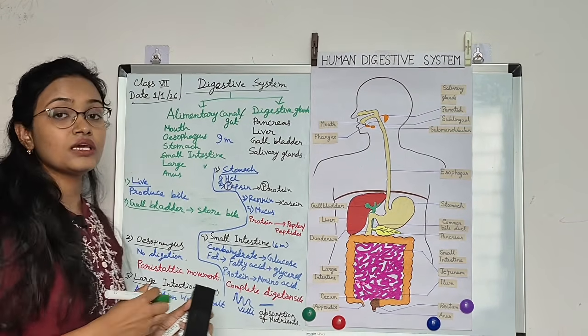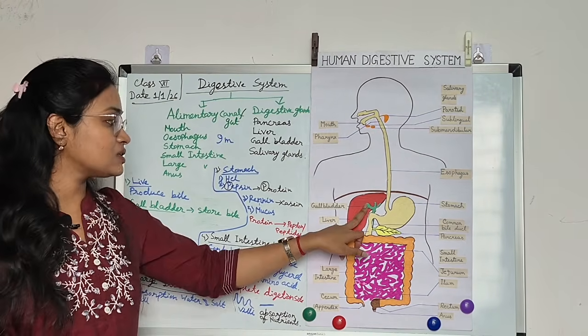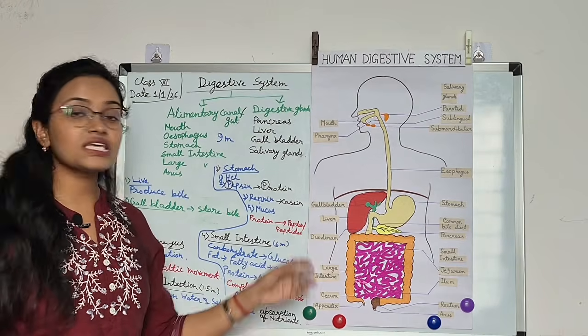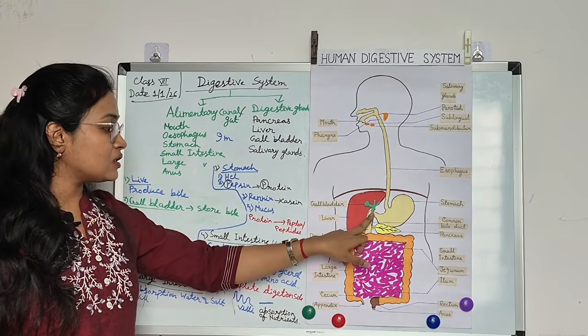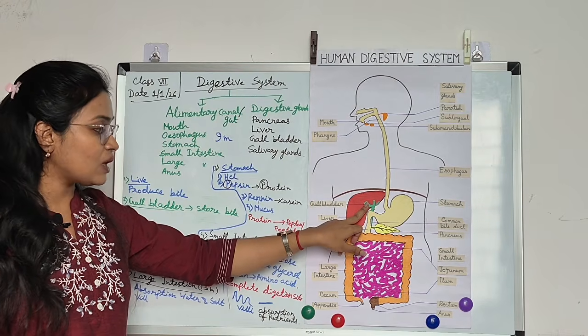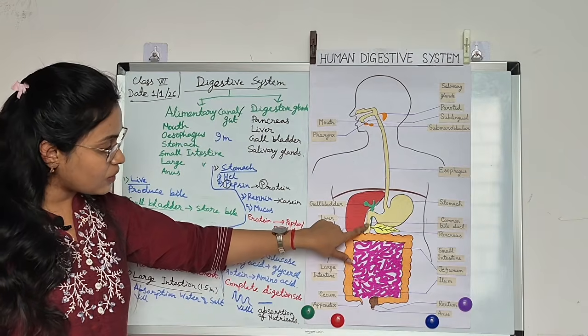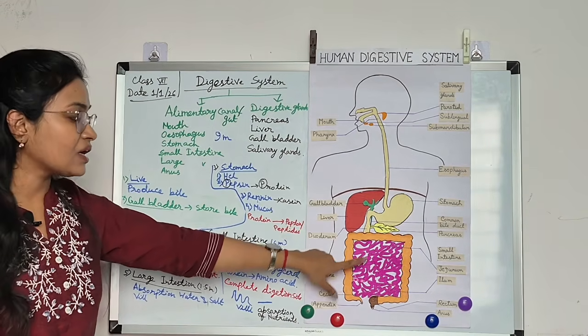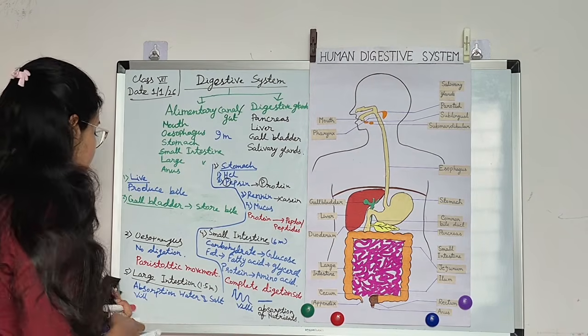Bile is basic, like HCl is acidic and bile is basic. It goes into the gallbladder. After that, the common bile duct, you can see this is the common bile duct, comes to the pancreas, and the pancreas produces pancreatic juice.